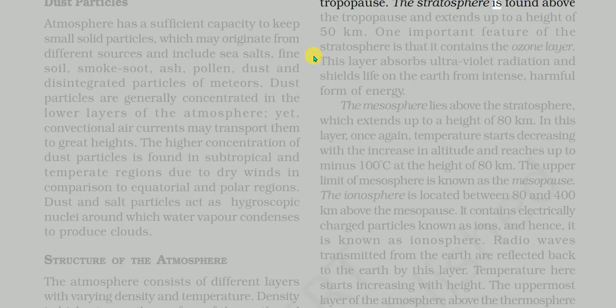The stratosphere is found above the tropopause and extends up to a height of 50 kilometers. One important feature of the stratosphere is that it contains the ozone layer. This layer absorbs ultraviolet radiation and shields life on the Earth from intense, harmful form of energy.